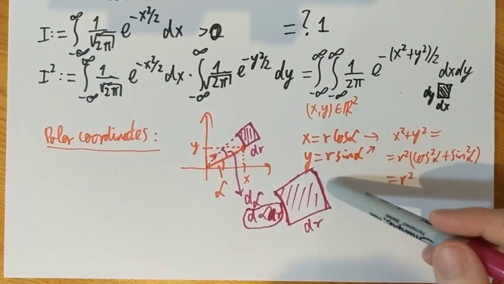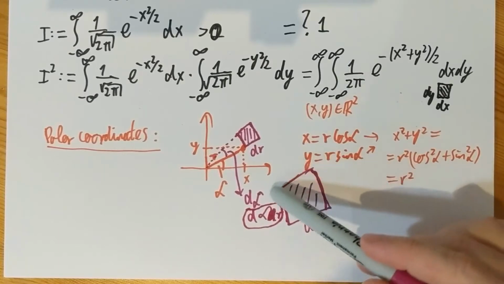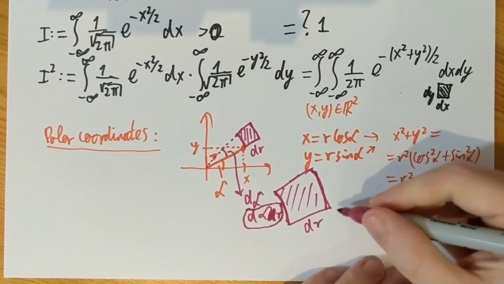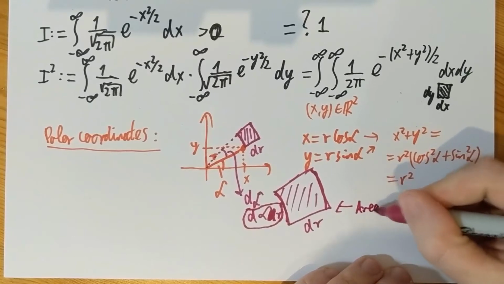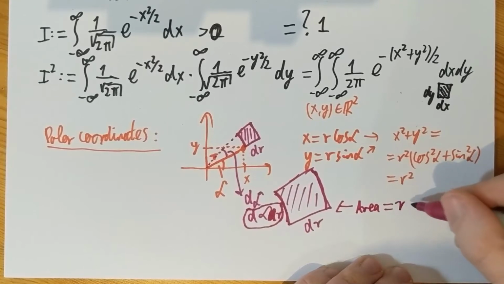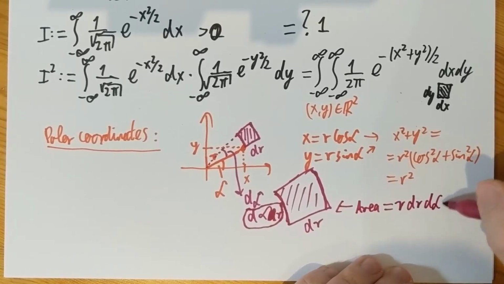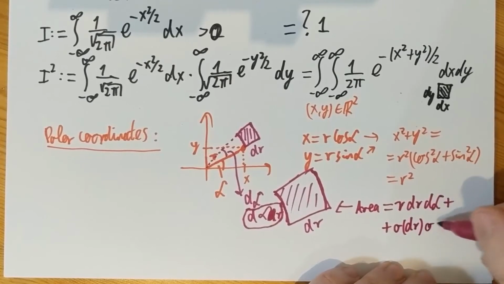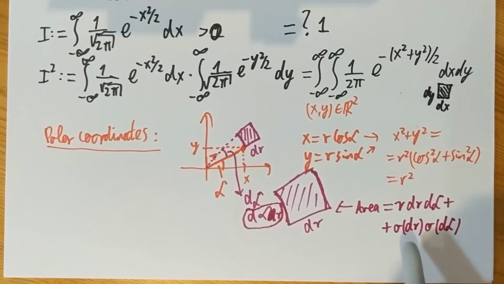Now obviously this side is slightly longer, and this is not a precise square, it's just close to a square. So when I say that the area is just, if I pretend it's a square, r times dr d alpha, then I'm committing some errors. And you can convince yourself that the errors I'm committing are small order of dr and small order of d alpha. This notation means that if I divide this thing by dr, it still goes to 0. If I divide that thing by d alpha, it still goes to 0.